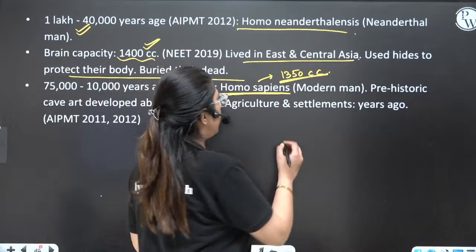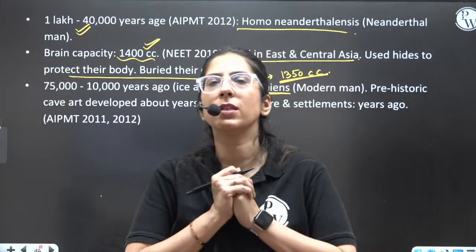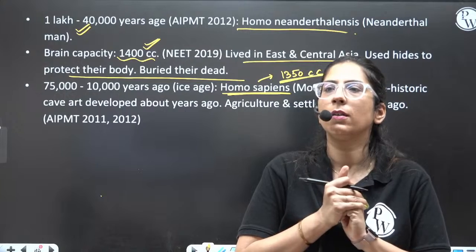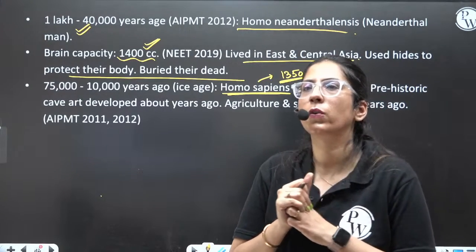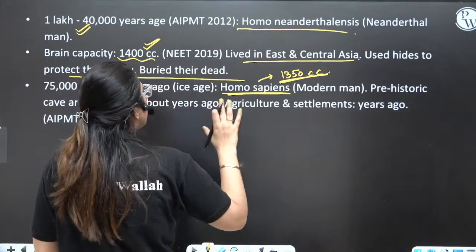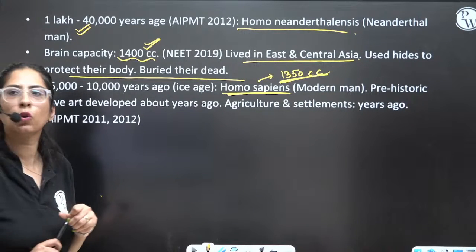Now, can you tell me about Cro-Magnon? What are Cro-Magnon and what was their brain capacity? The Homo sapiens have around 1350 cc.